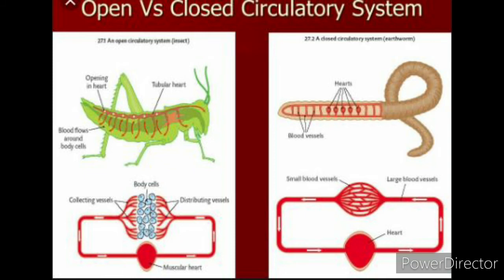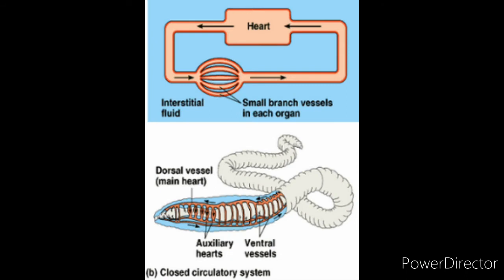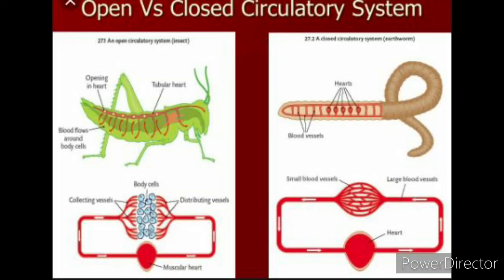In the other type of transportation system, the blood flows inside vessels, which is called a closed type of circulatory system. This closed type can be seen in annelida, echinoderms, cephalopods, mollusca and all the higher chordates. We are also chordates, which have a backbone. So we see two types of circulatory system: the open type and the closed type.